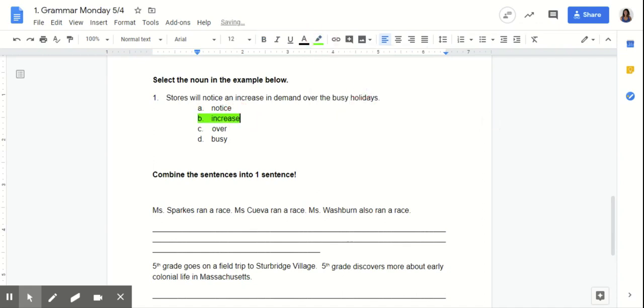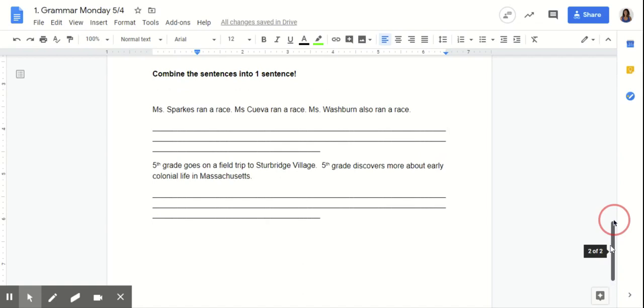Increase is the noun because it is showing a certain type of growth in the demand for the stores, right? So if we're looking at how this is portrayed as a noun versus a verb, of course, if something is increasing, then that will be a verb. And then if it's showing an increase in how this is used in a sentence, like growth, population size, and demand, things like that, that is why this is used as a noun. Okay.